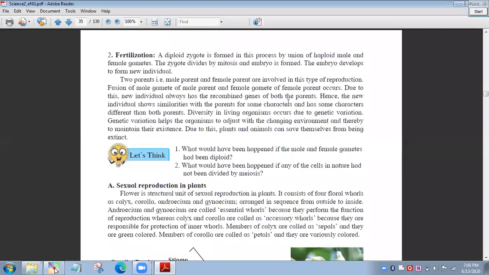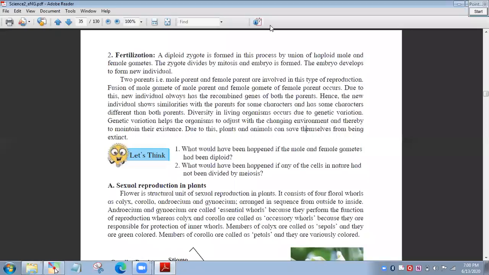In asexual reproduction, what happens? All the characters are the same as the parent because there is a single parent. But here there are two parents, so some characteristics come from the male parent and some characteristics come from the female parent, or sometimes different characteristics also occur. That's why there is diversity. Diversity, genetic variation, because of genetic variation there is diversity. Okay, understand?